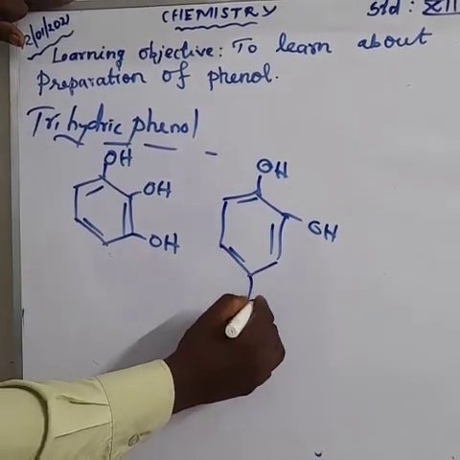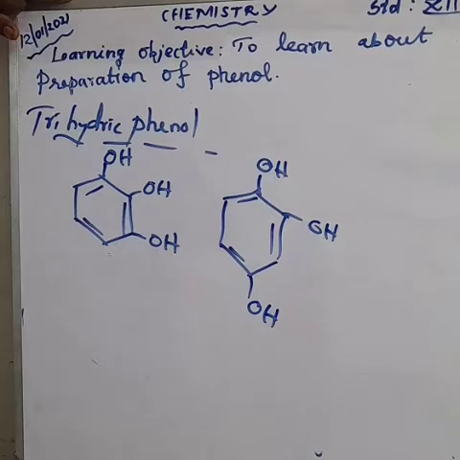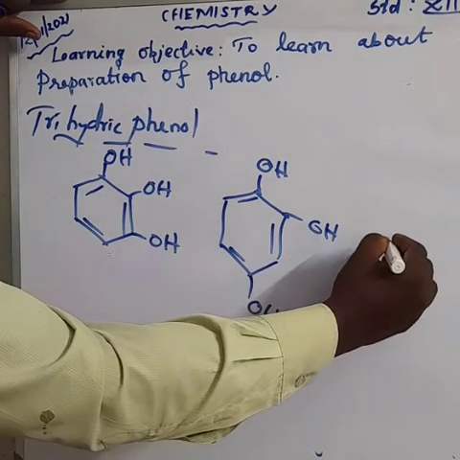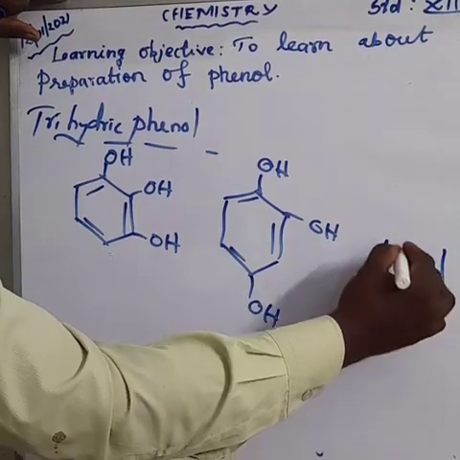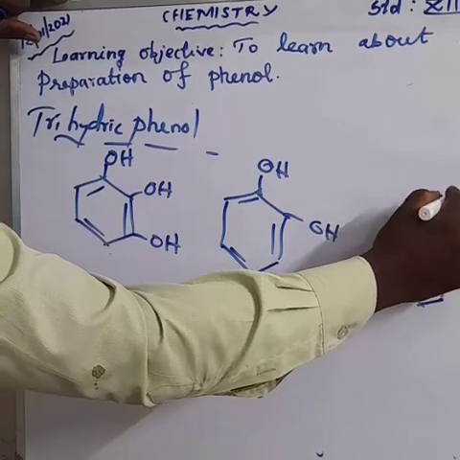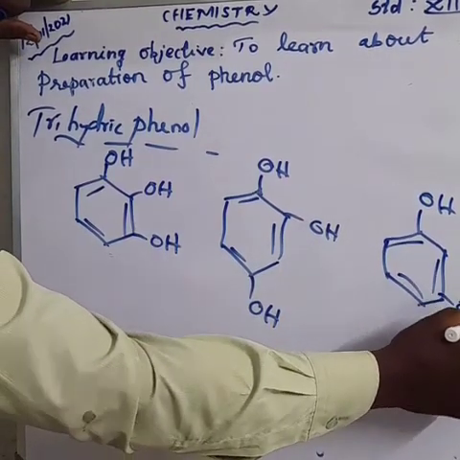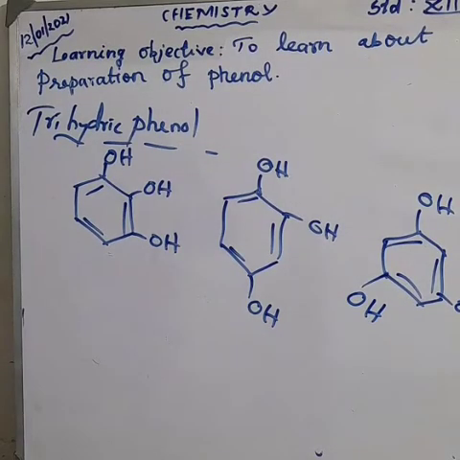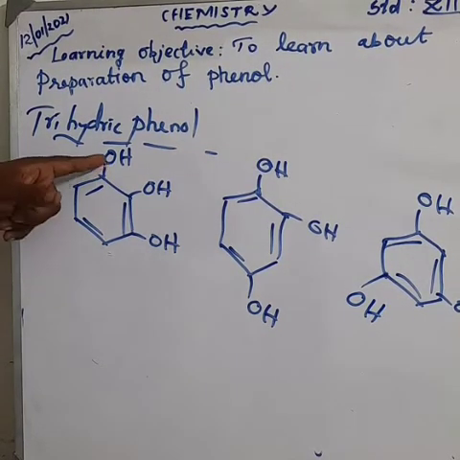Here, the para position, OH. Next one. OH. These are all trihydric phenols because they have 3 OH groups.